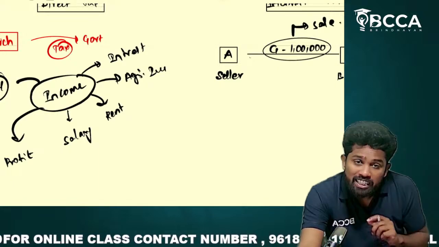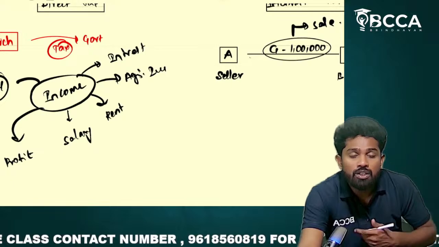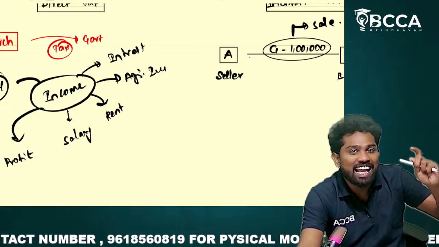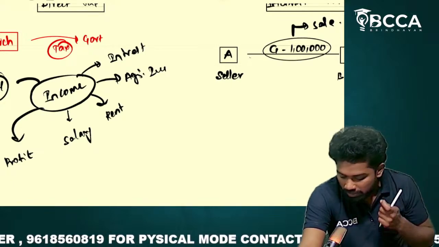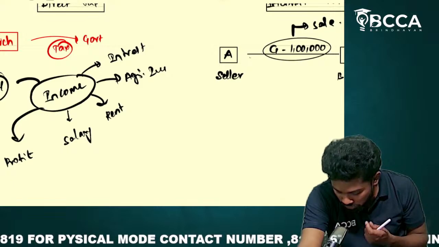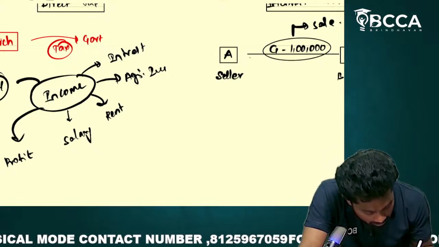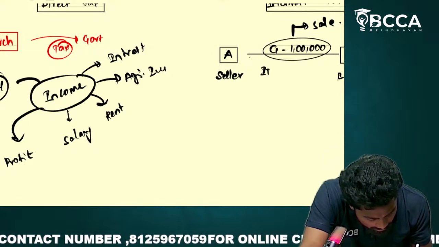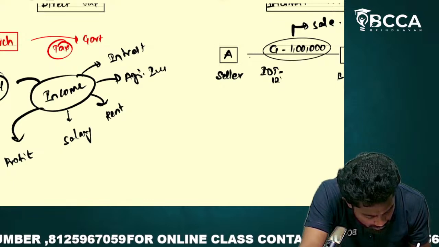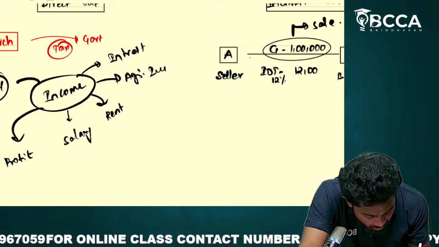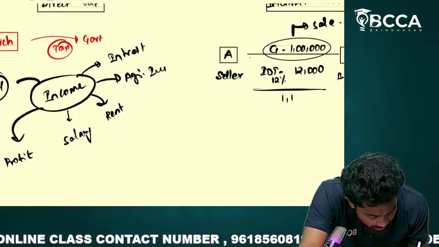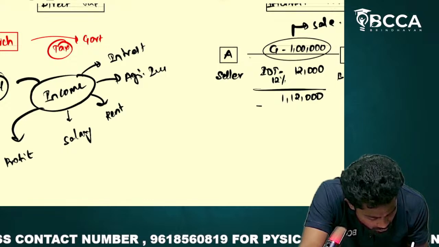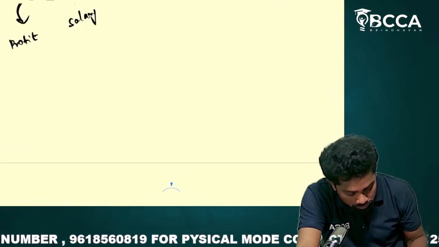So now indirect taxes means how much, sir? We should understand the tax rates. The government might have notified the tax rates. So we should take the tax rates here. Let's say the indirect tax rate is 12%. So how much will it be? 12,000. So total how much, sir, here? 1,12,000. You're understanding now?